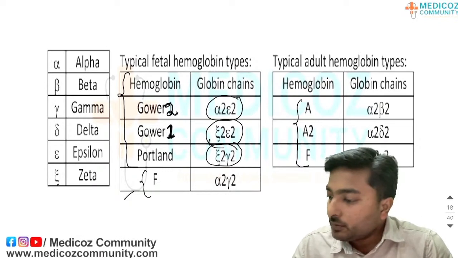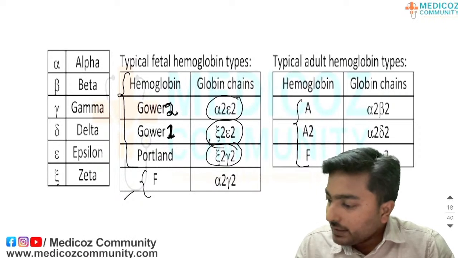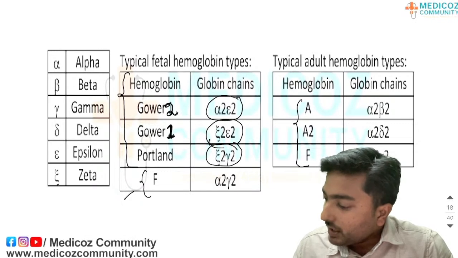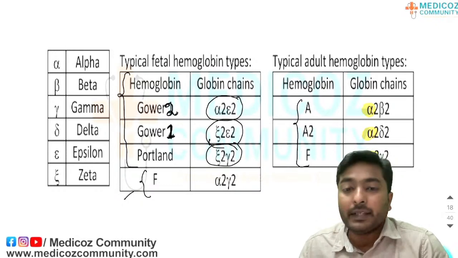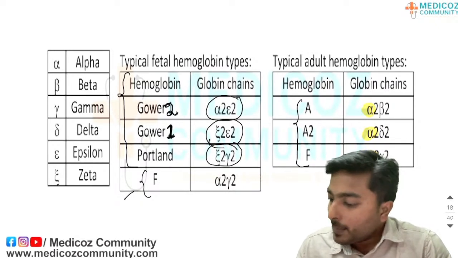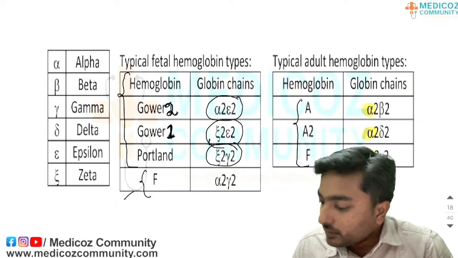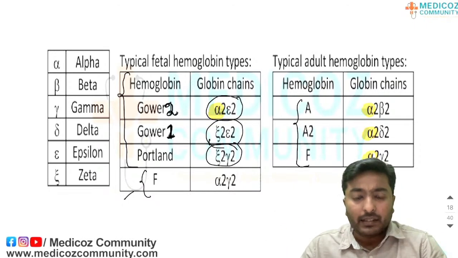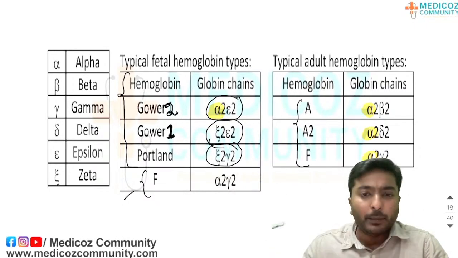Okay, from these chains you can easily derive the alpha chain. You can see adult alpha in A and A2, in hemoglobin F in the fetus we have the alpha, and in embryonic hemoglobin also we can find the alpha. So alpha is the only globin chain which is found throughout all the periods.